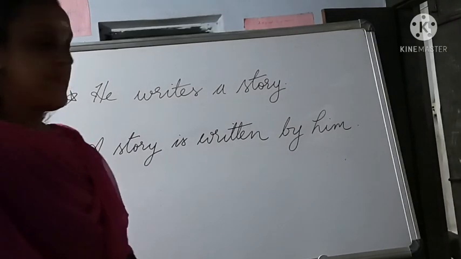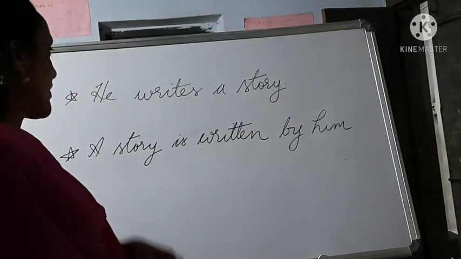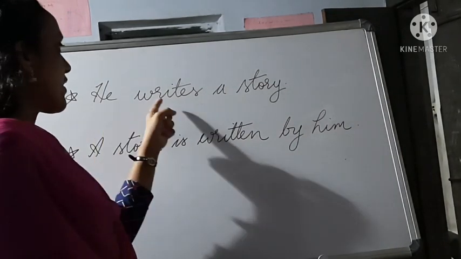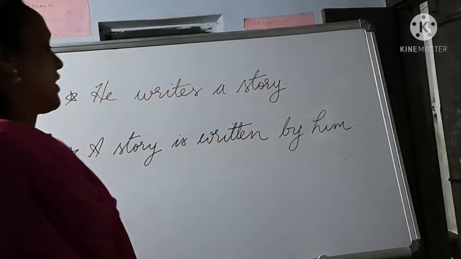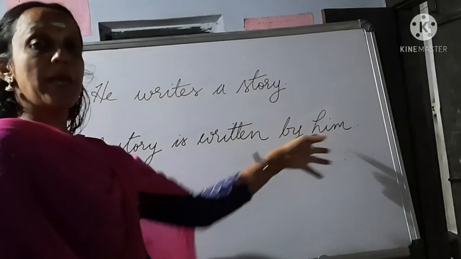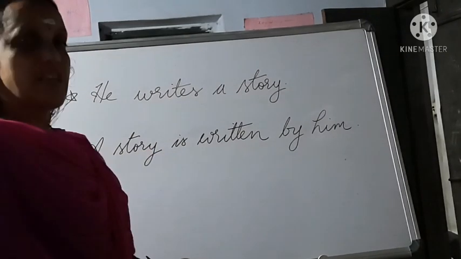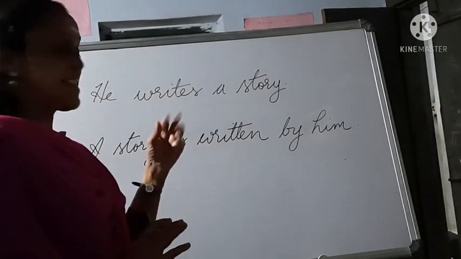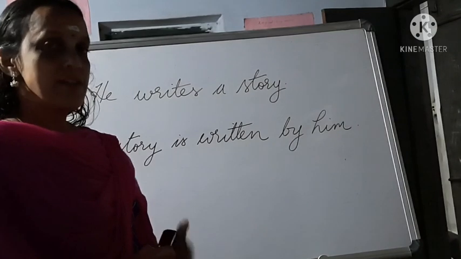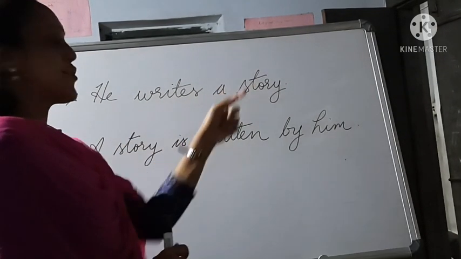Now children, look at these two sentences. First one, he writes a story. Second one, a story is written by him. So two of them are saying the same thing, but the structure is different. So let's see what's the difference here. He writes a story.